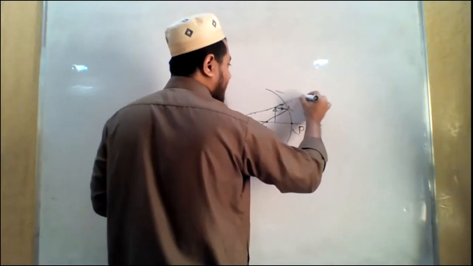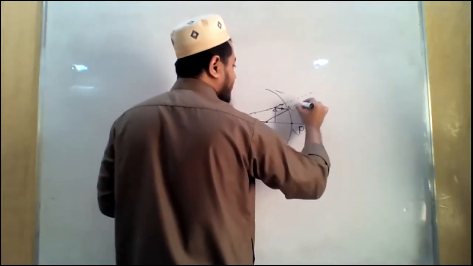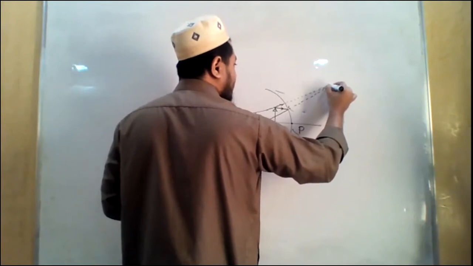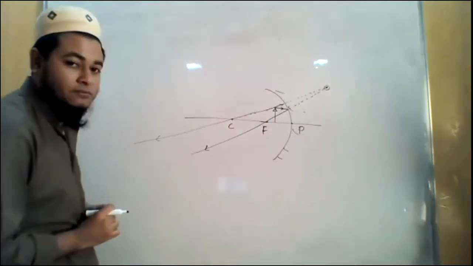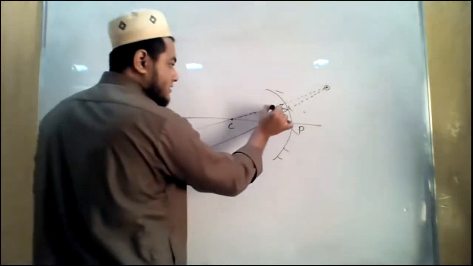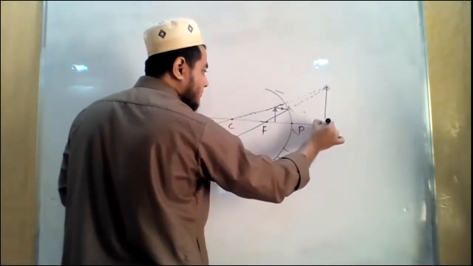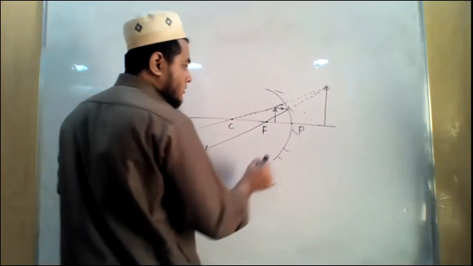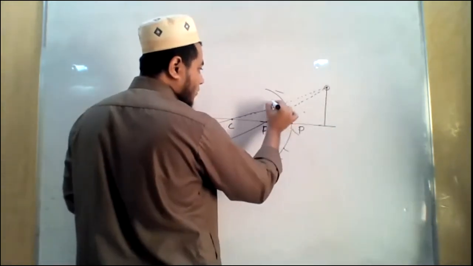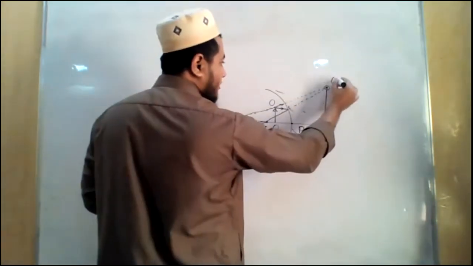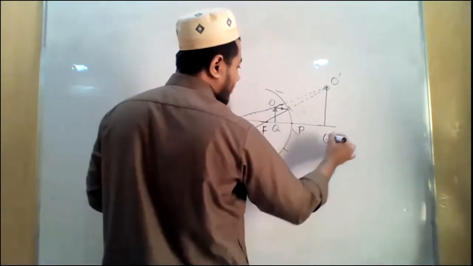Whenever we extend the reflected ray backward, we show it with a dotted line, and we can see that this is the point where they are meeting, right? As this is a perpendicular object, we will draw a perpendicular from this line. So if O and Q is the object, then the image will be O prime Q prime.